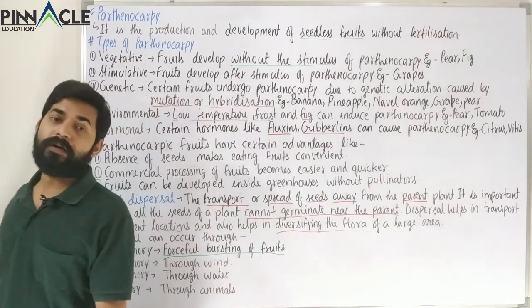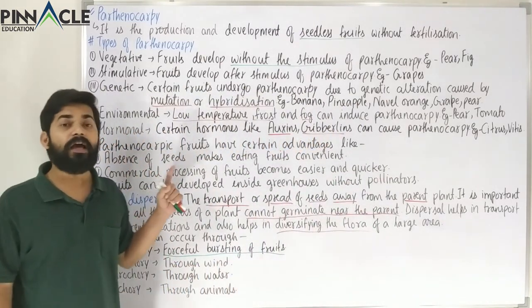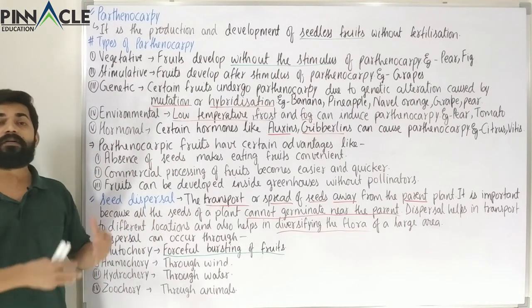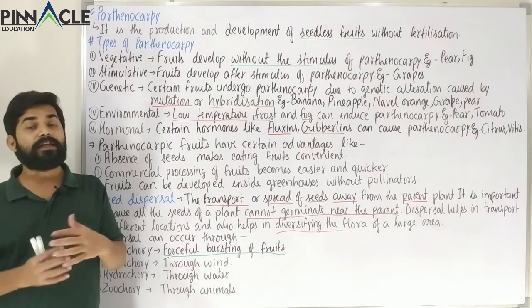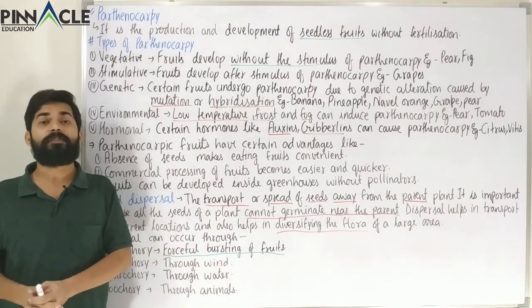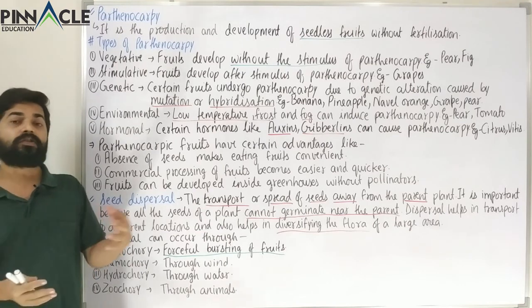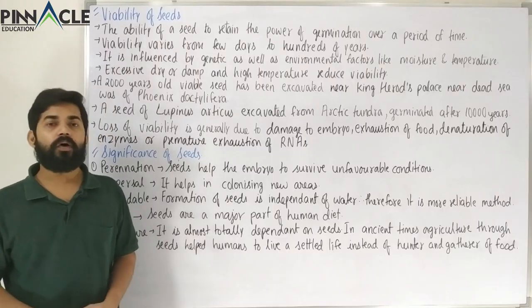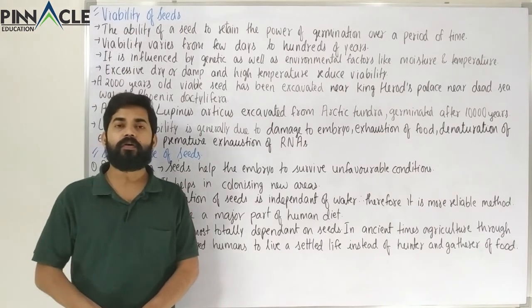So now we have completed parthenocarpy and also seed dispersal, and now we have to study the viability of seeds. That is, how long a seed will be able to germinate after a period of dormancy. That is called viability. So that is what we are going to study now.